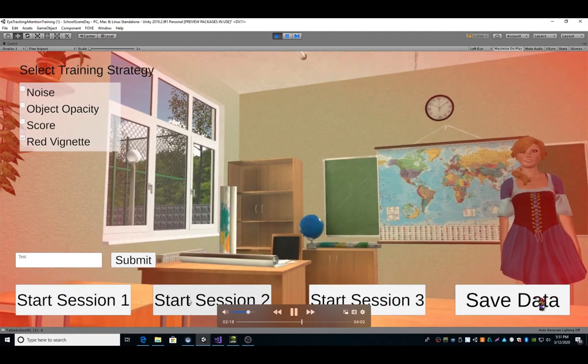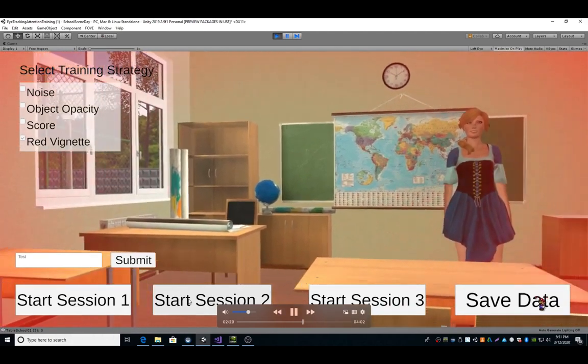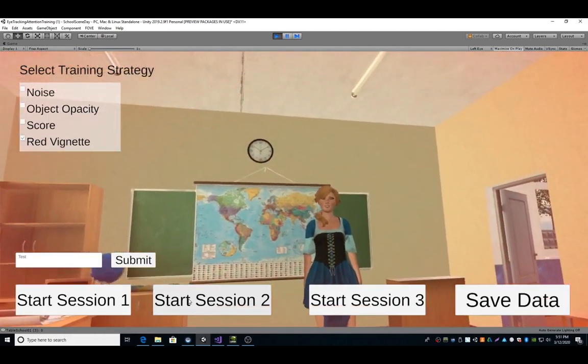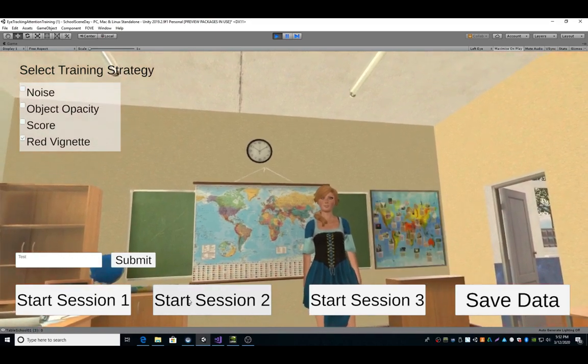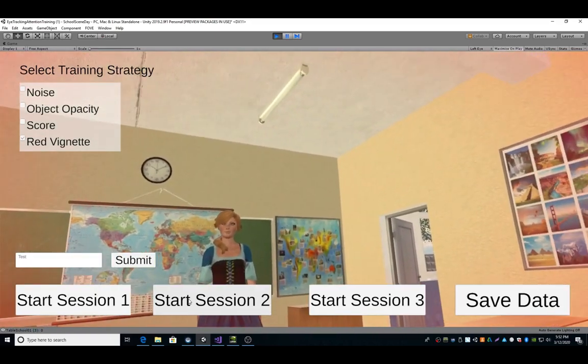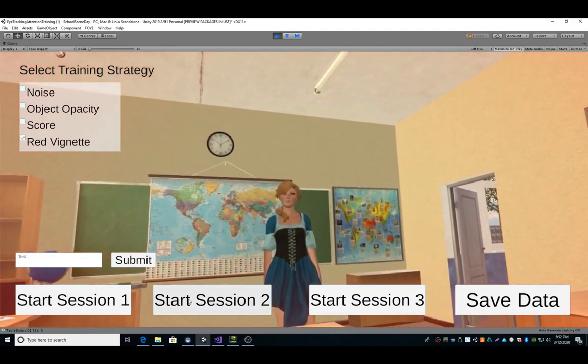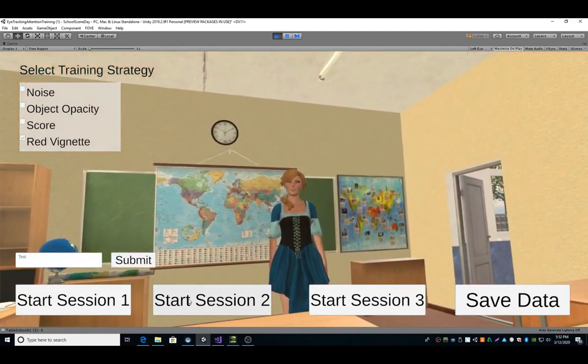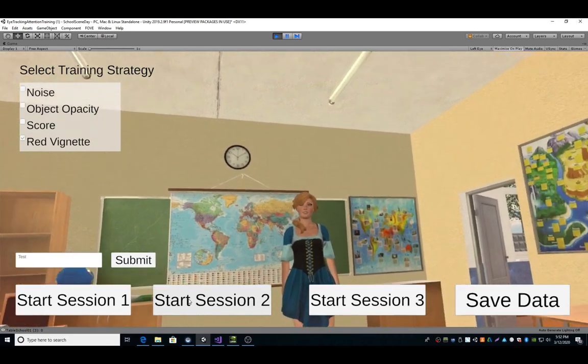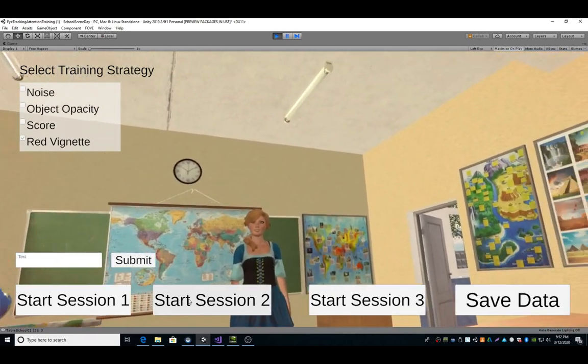When I click Save Data, the system will output the total gaze time of each object in the first session and the third session. By comparing the total gaze time of the first session and the third session, we can verify whether our system is effective.